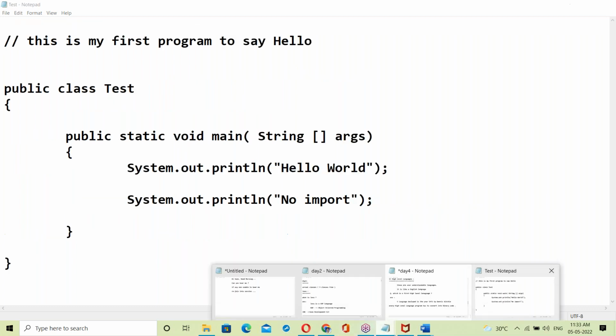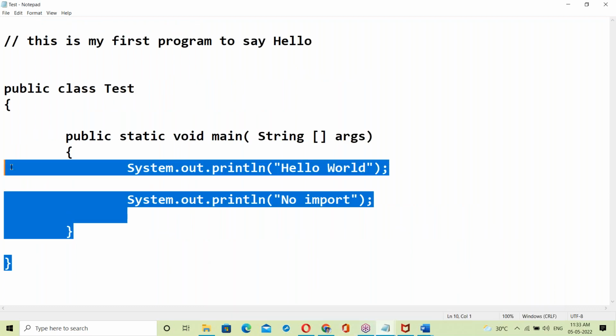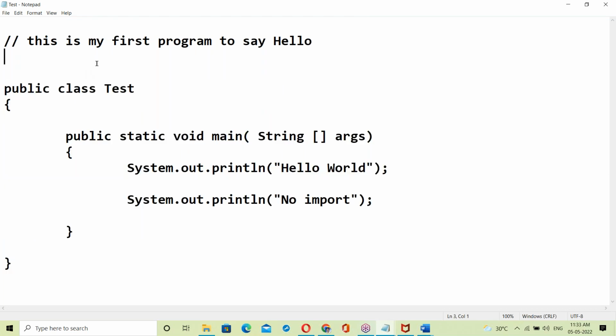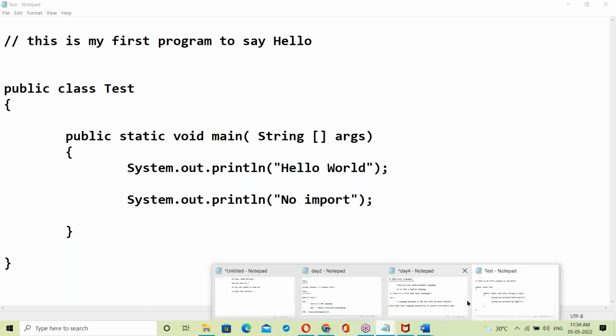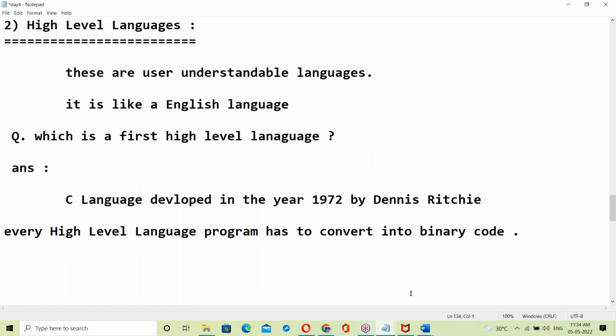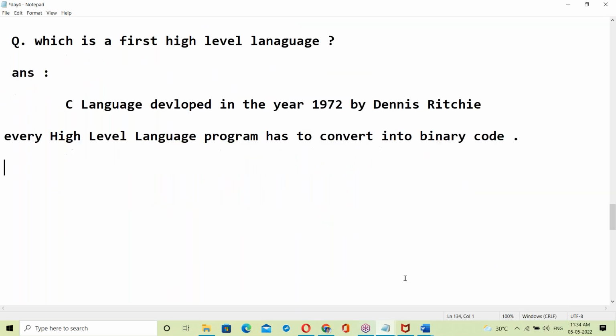This high level language, English-like language, has to be converted into system understandable language like binary code. Who will do that? Which one will convert it?